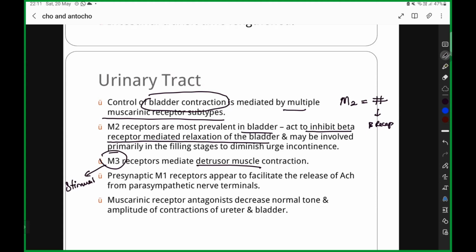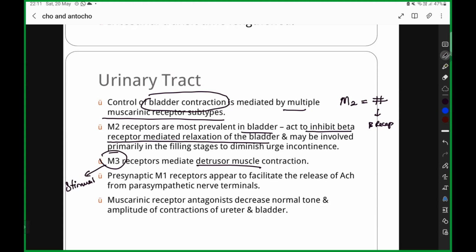M2 receptorல இப்ப acetylcholine வராது. Therefore it is not going to inhibit your beta receptor mediated relaxation of bladder. Therefore it is going to cause relaxation of bladder. So இங்க உங்களோட இந்த beta receptor mediated relaxation நடக்கும். So அதனால there is going to be relaxation of your bladder.